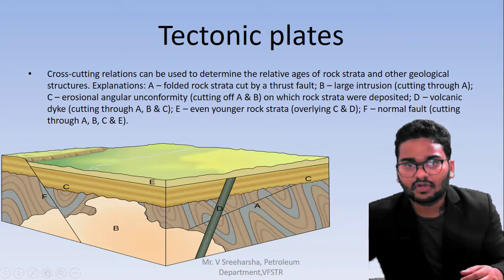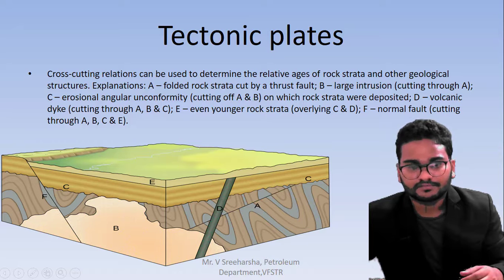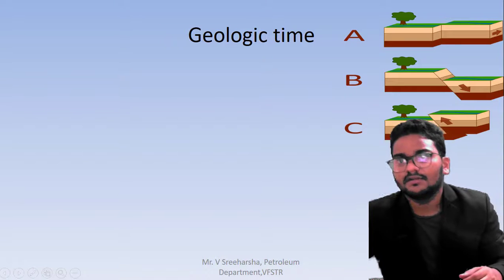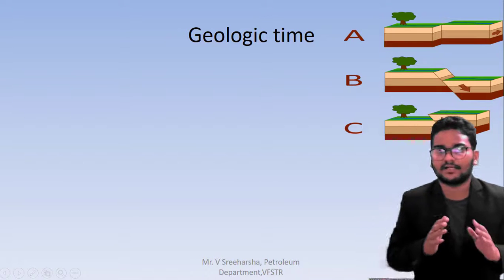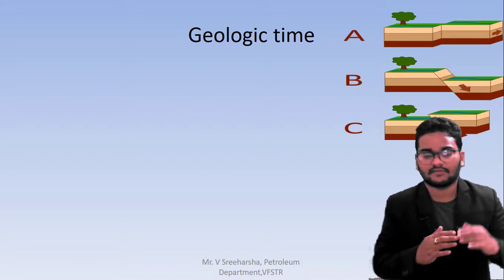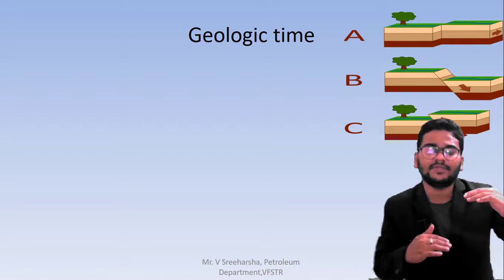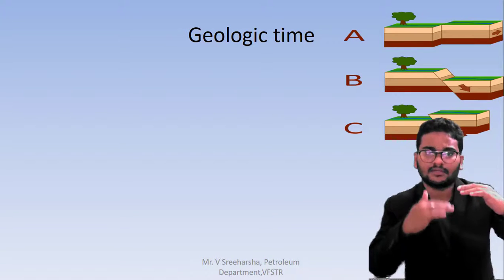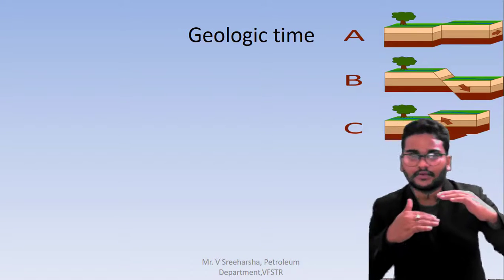This is the volcanic eruption, a volcanic dike which is formed due to the volcano. F1 is the normal fault. Here you can see two land particles subsiding against each other, one going upward and one going downward. Then automatically the chronological or bedding paths between the two will be different because of the fault.